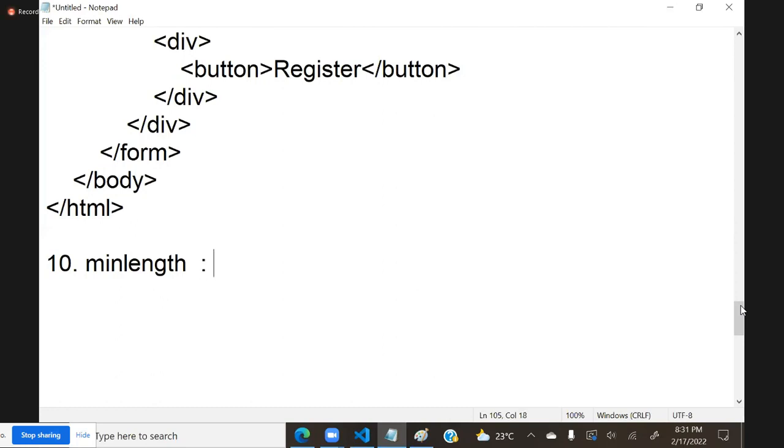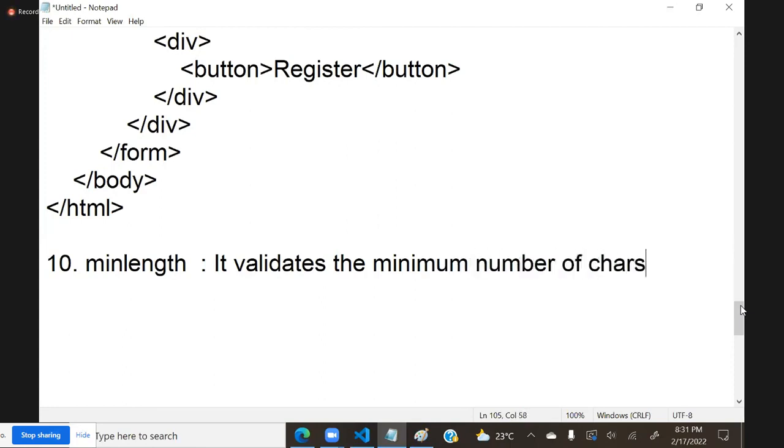Min length is nothing but it restricts. So it validates the minimum number of characters.